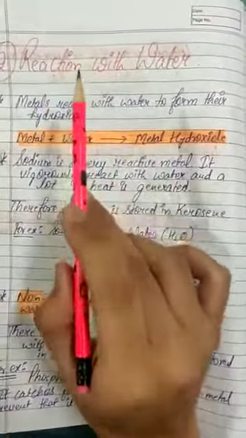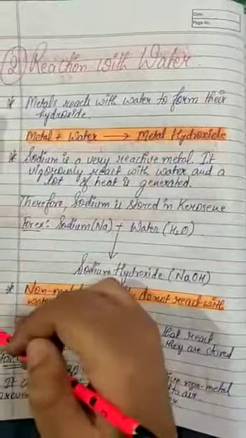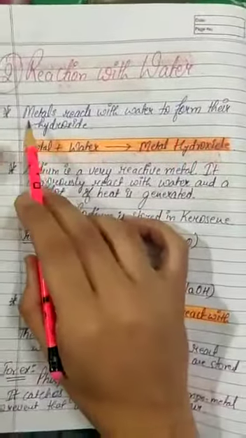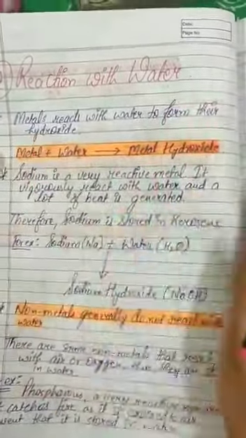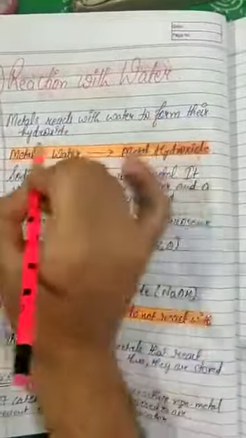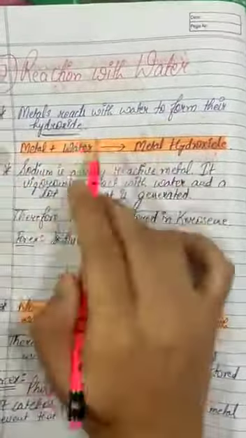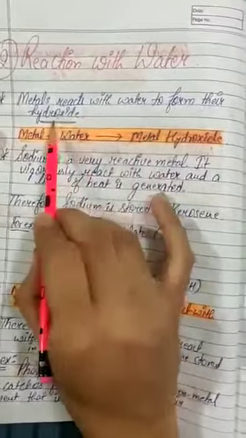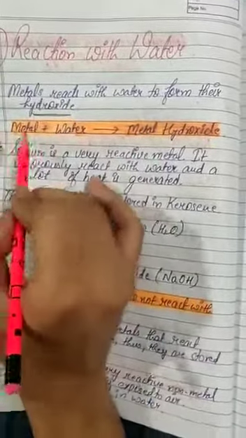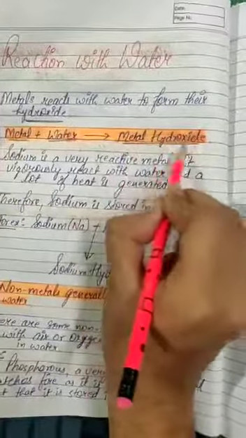What happens when metals and non-metals react with water? First we'll see the metals. Metals react with water to form their hydroxides. Metal reacts with water to form hydroxide. You can see the reaction. A metal reacts with water to form metal hydroxide.